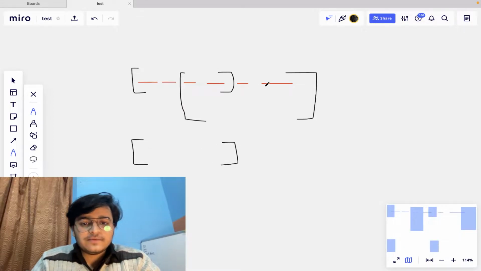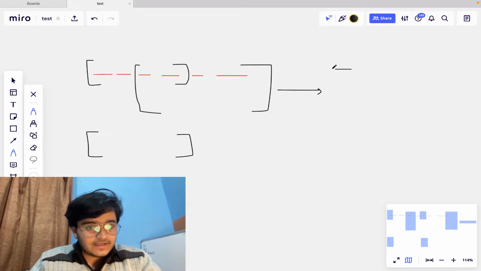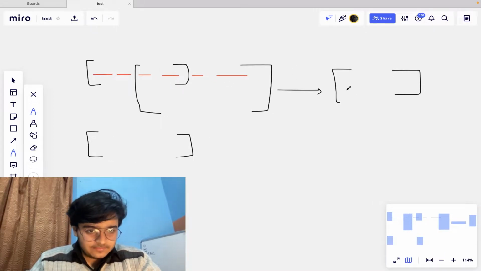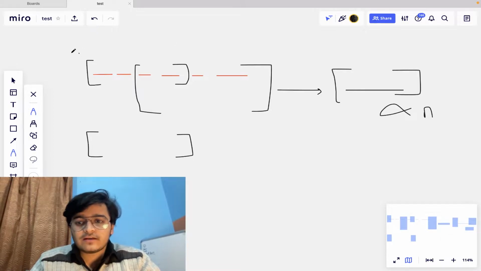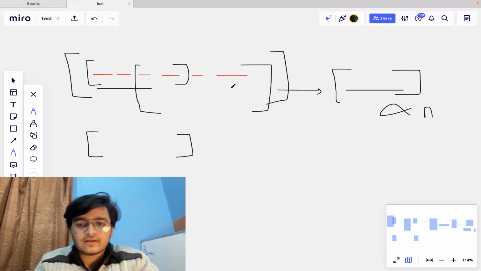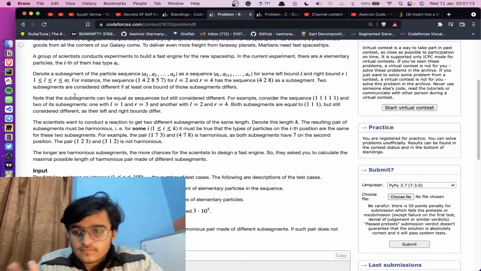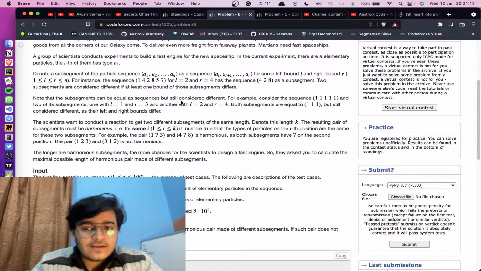This little observation means that the size of a subsegment cannot be equal to n. That means the whole array cannot be taken as a subsegment. This is clear. Now, note that subsegments can be equal as sequences but unequal as subsegments.